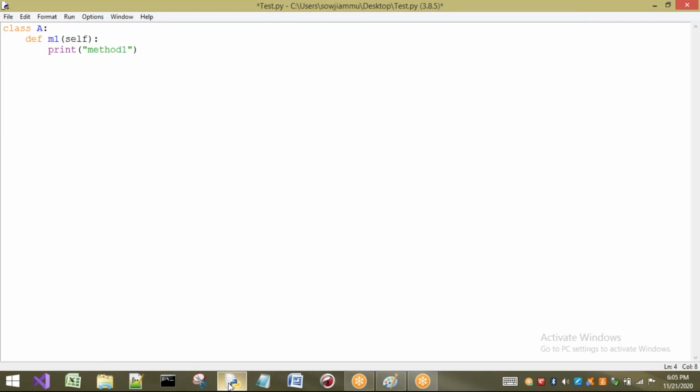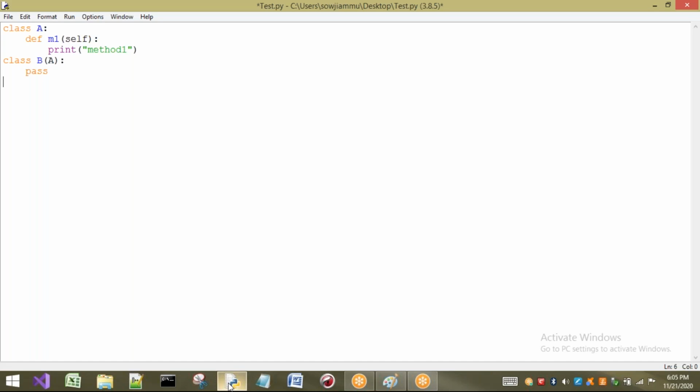Only one method in class A. Now I am going to take class B, which is going to inherit the properties of class A. In this I will not take any method, I will just pass it. You already know pass indicates the class is not having anything, it may be methods or data.